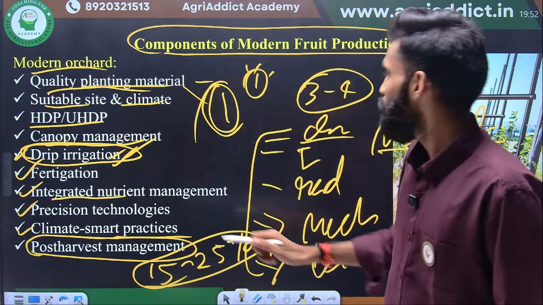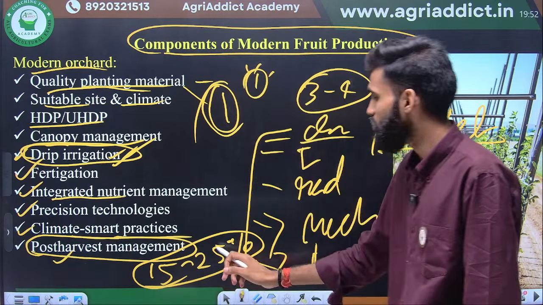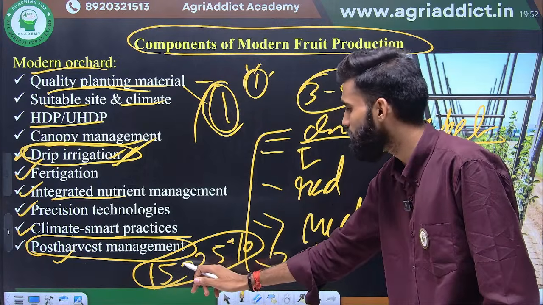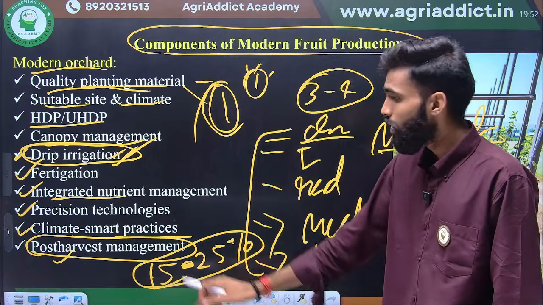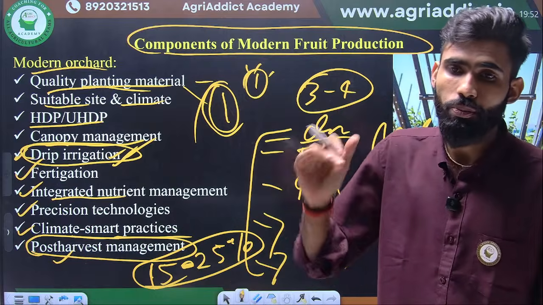Okay. So next one is post harvest management. Post harvest attention is very high because the loss is 15 to 25% in Indian condition. Okay. So the most important thing is post harvest management, to reduce post harvest losses.